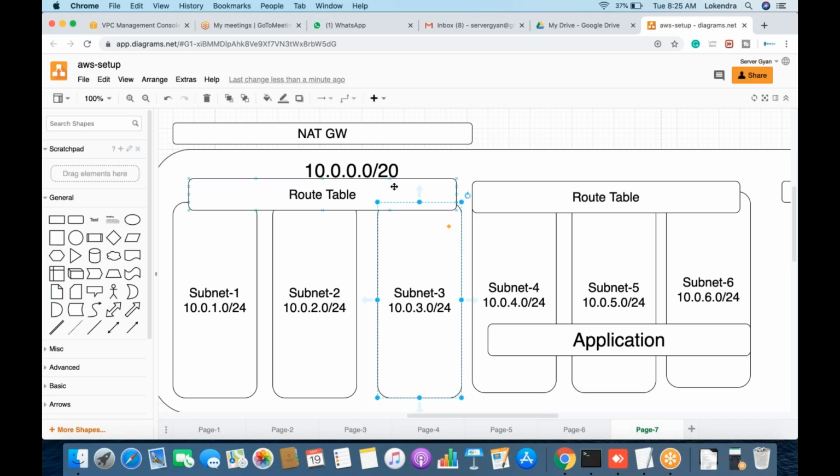Subnet 3 will be part of that explicit route table, then you will create an additional network ACL wherein you will allow subnet 4 only to access subnet 3. So there will be an additional route table created, and within that route table, the network ACL will control that only subnet 4 will be allowed to access subnet 3.